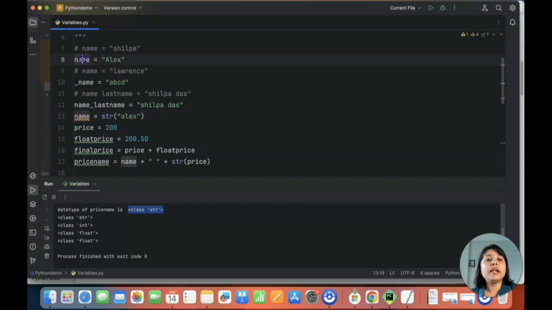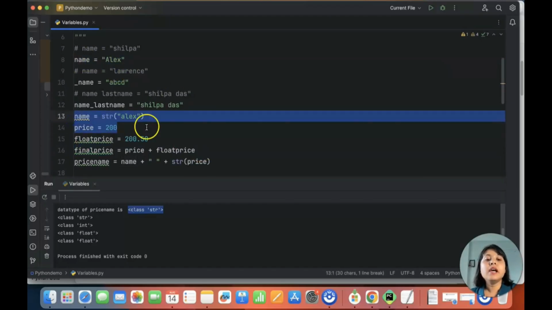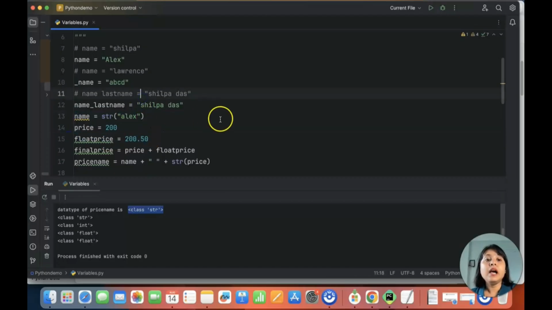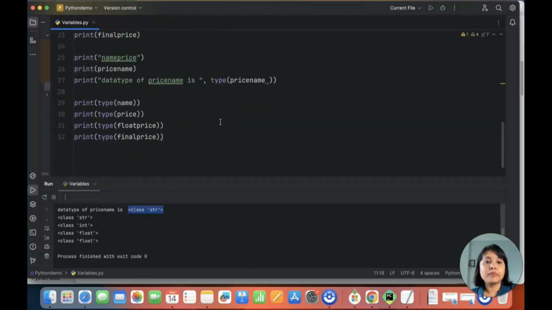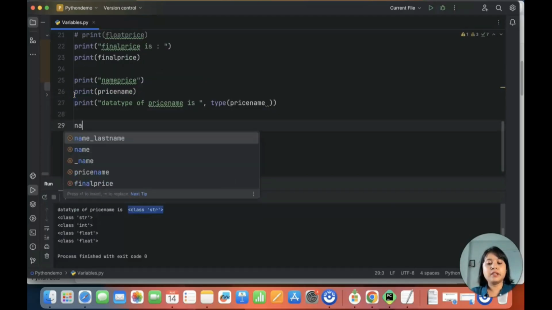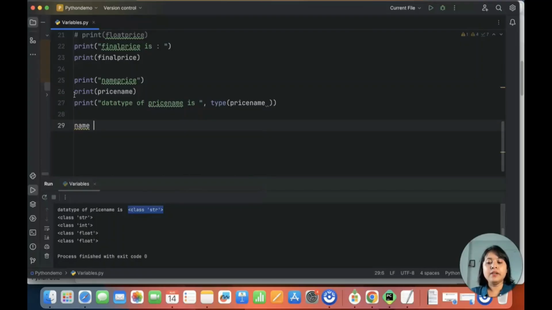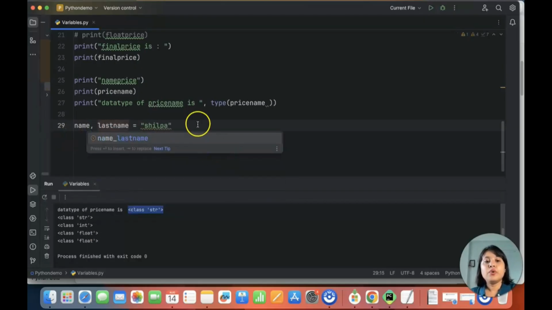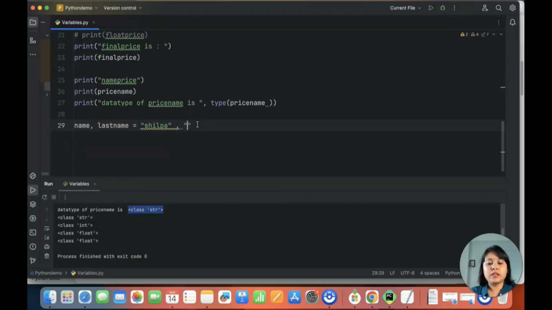If I have to declare name and the price and the float price in one line, how am I going to do that? Okay, it's very simple. So let me go ahead and write. I have my name, right, which is Shilpa. Now I have my, let's say, last name, which is Das, and the purchase of the product price is 200.